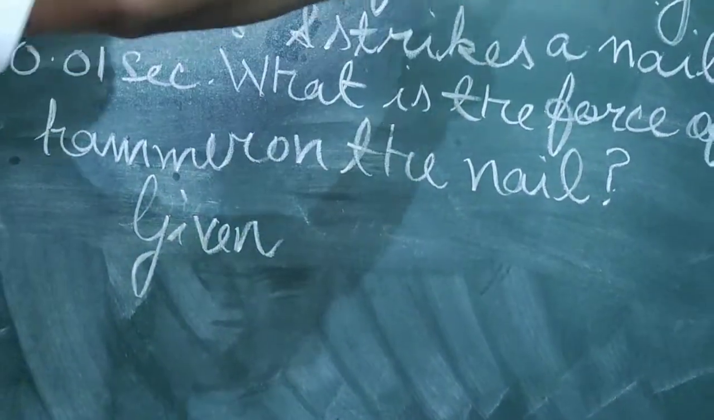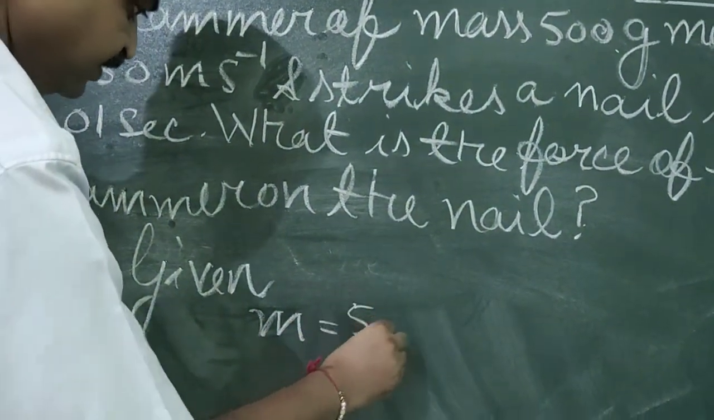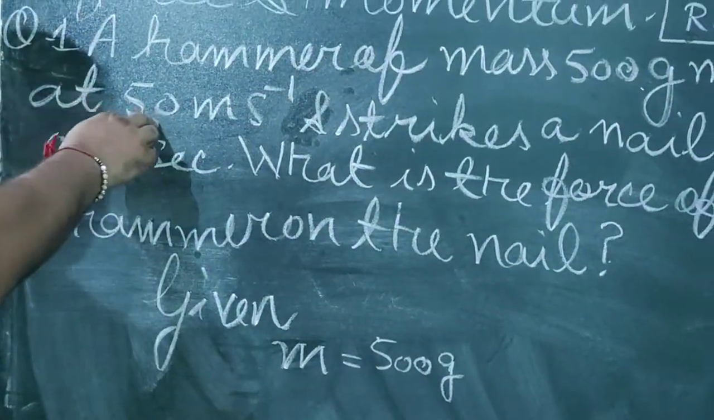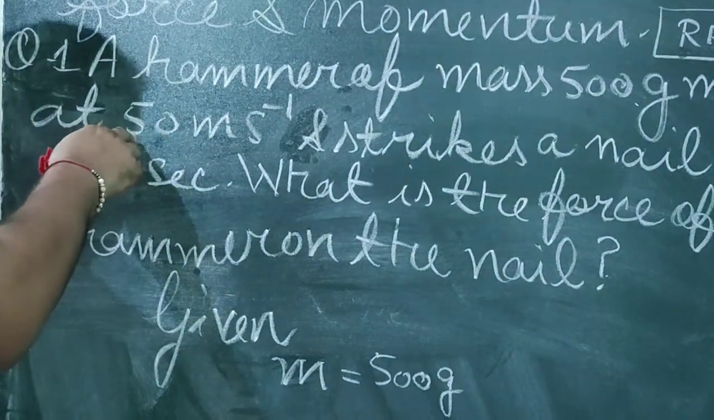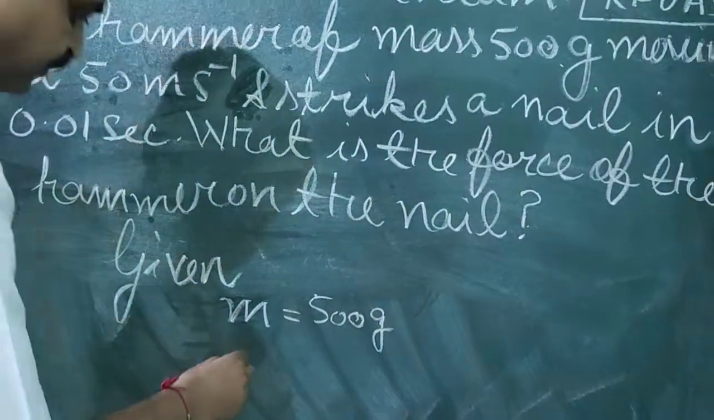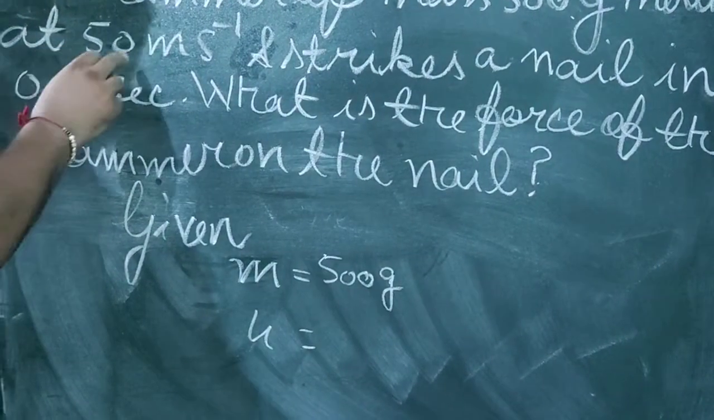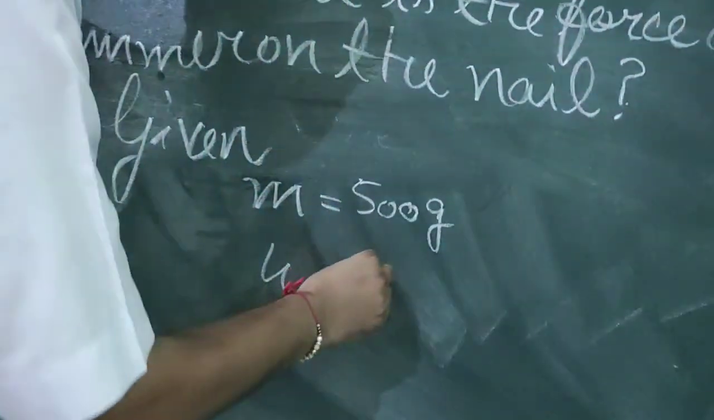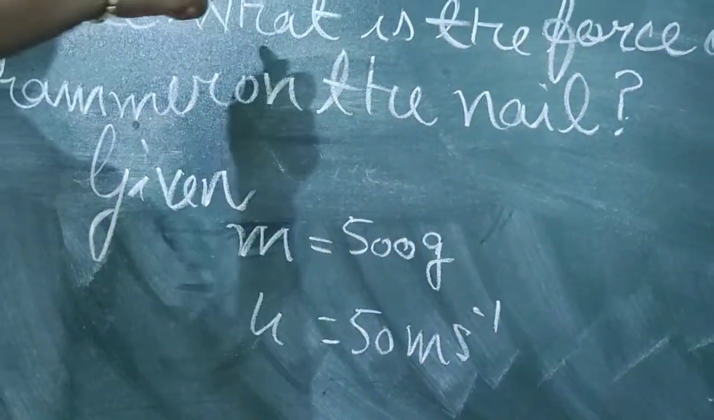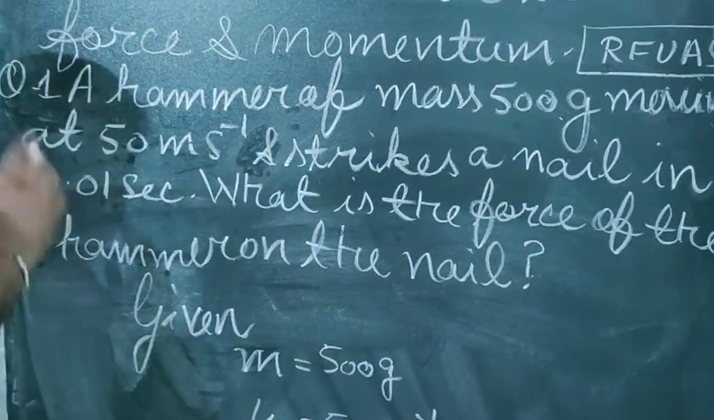What are given? First is mass. Mass of the hammer is given, and it is 500 gram. With this, speed is given, at 50 meter per second. So it is the initial velocity. It is 50 meter per second. And it strikes a nail in 0.01 second.